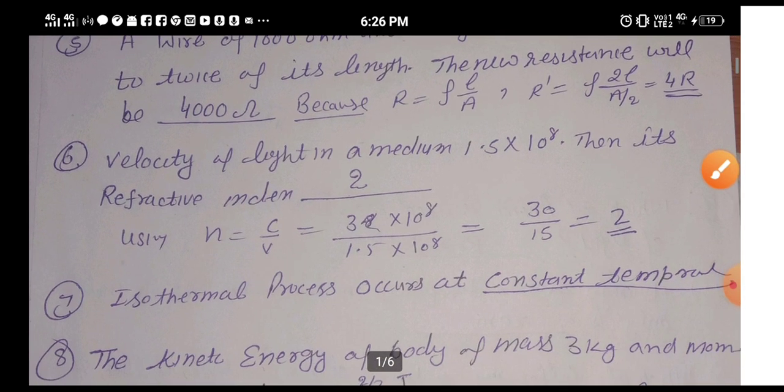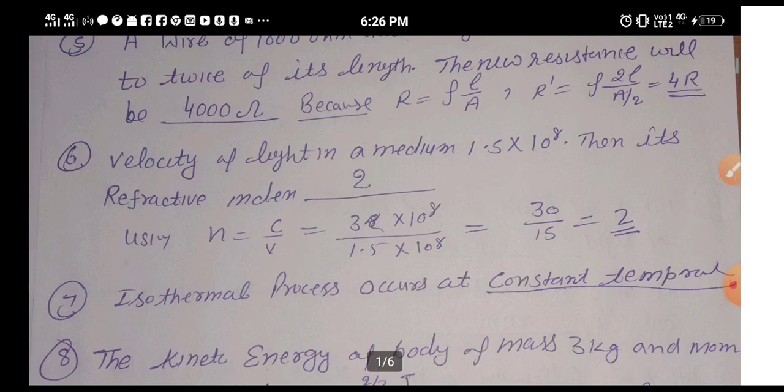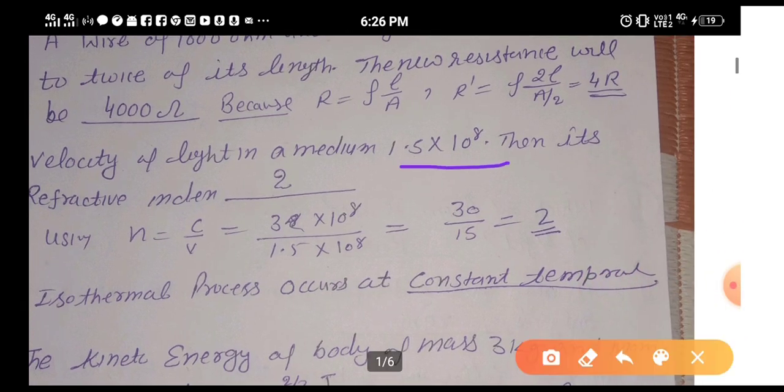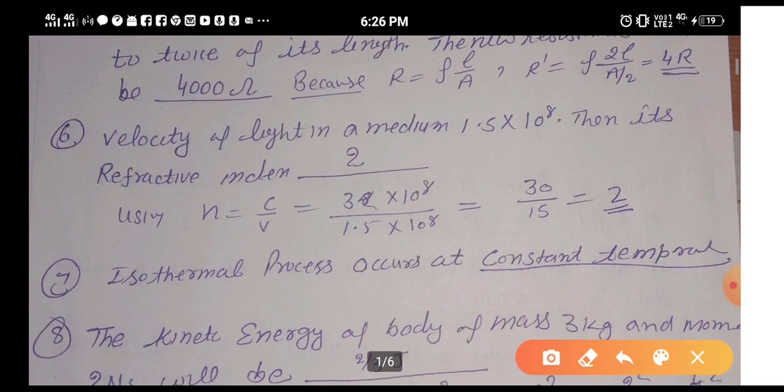Next, question number 6: when the velocity of light in a medium is given as 1.5, find the refractive index. Its answer will be 2. Now the explanation. Dear friends, here we will use the formula we studied in 10th standard, that n is equal to c upon v. Here c value is 3 into 10 to the power 8, the velocity of light in vacuum, and the velocity of light in the medium is given as 1.5. So it is 30 upon 15 and the answer is 2.